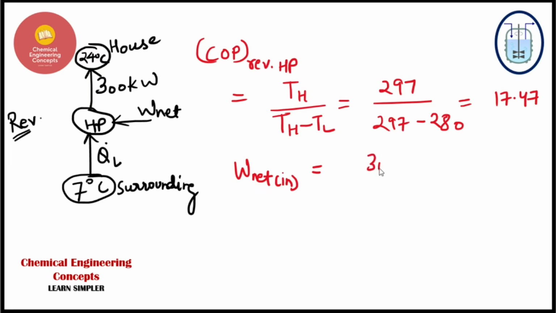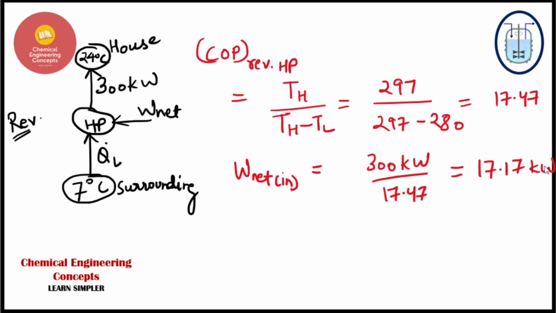So it will be 300 kilowatts divided by 17.47, right? And the answer will come up to be 17.17 kilowatts. So this is the work that is required by the system to perform this duty of providing heat to the house.